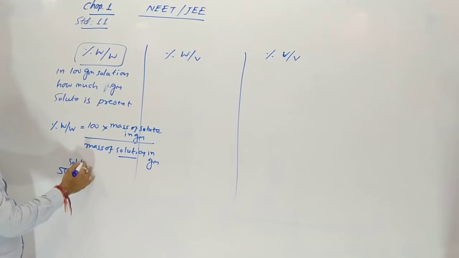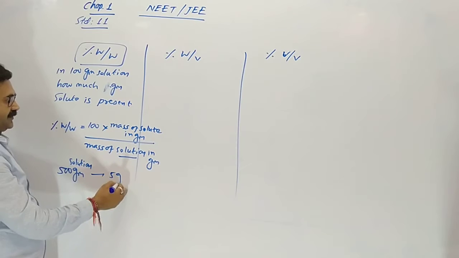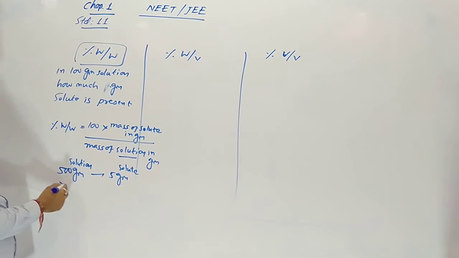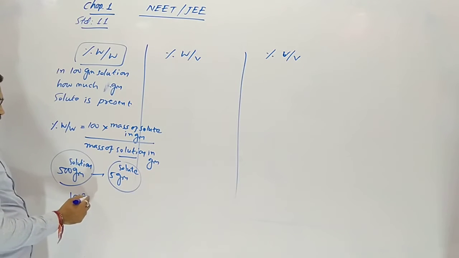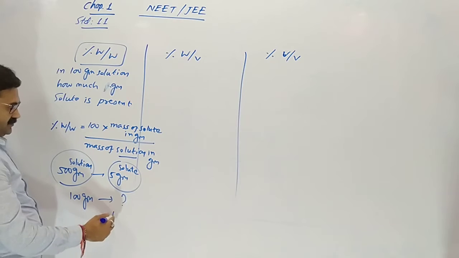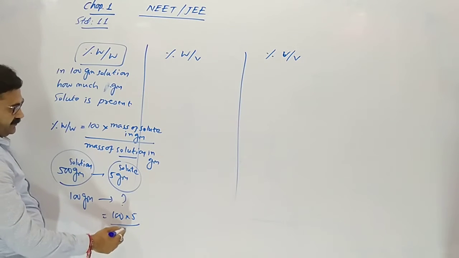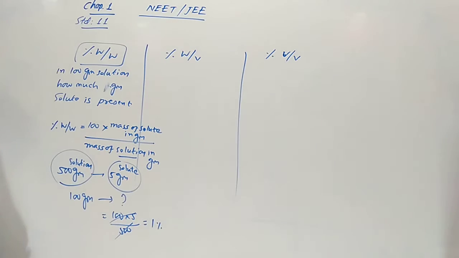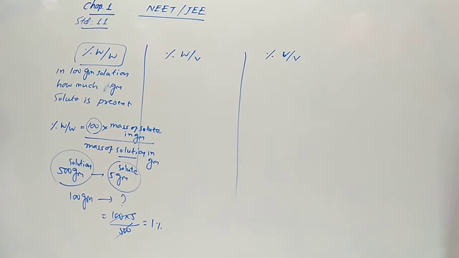500 gram solution is given. Here 5 gram solute is there. So at 100 gram how much? 100 multiplied by 5 and divided by 500. So 1%. So a percentage should be in reference to 100.